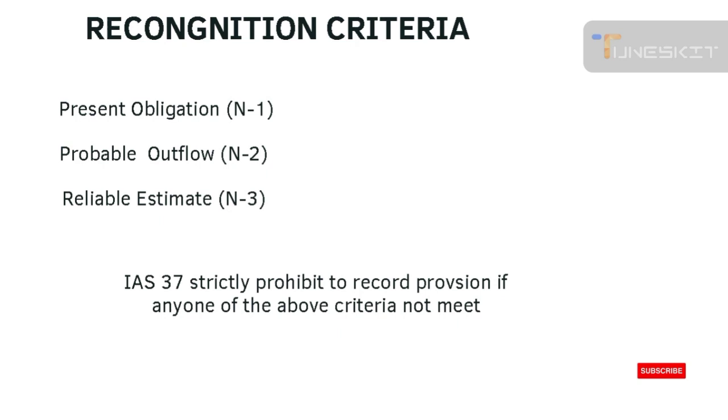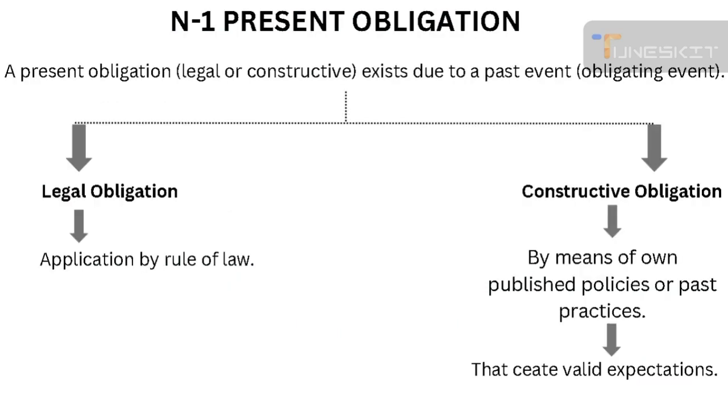Provision is an estimate, and that's why this is quite a controversial standard, because we have a lot of judgment involved in it. IAS 37 strictly prohibits entities from recording a provision in their books if they are unable to meet any one of these conditions. So we must ensure that these three conditions are fulfilled by the entity. So let's talk about the recognition criteria one by one in detail.